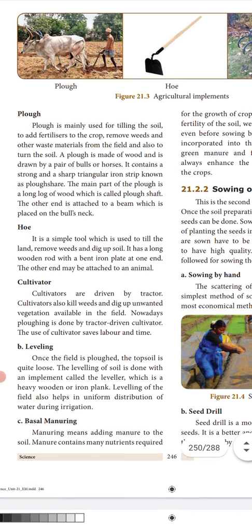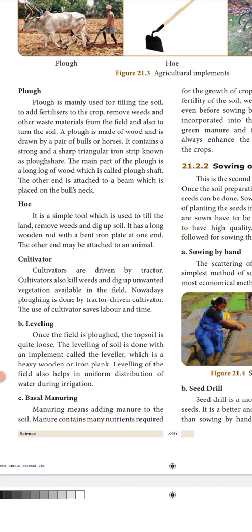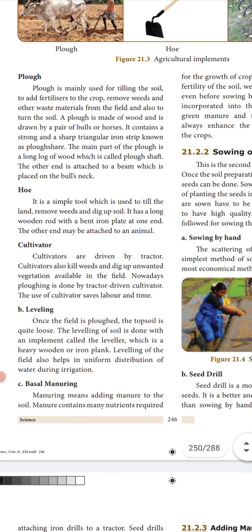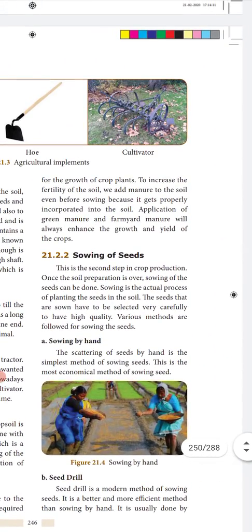Okay, then I'll just finish off this also. Basal manuring. Manuring is adding fertilizer. It might be natural fertilizer, like vermicompost, or adding urea, something like that. Manure contains many nutrients required for the growth of crop plants. To increase the fertility of the soil, we need to add manure to the soil even before sowing, because it gets properly incorporated. Before sowing itself, they used to add the fertilizer, that is manure.